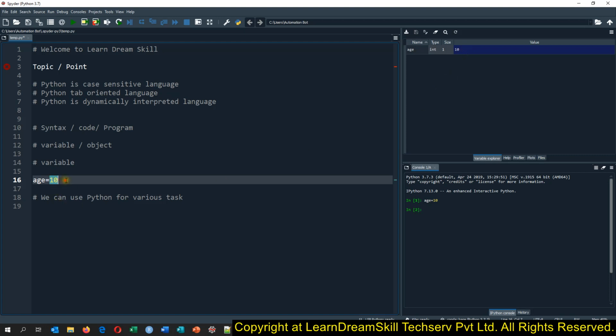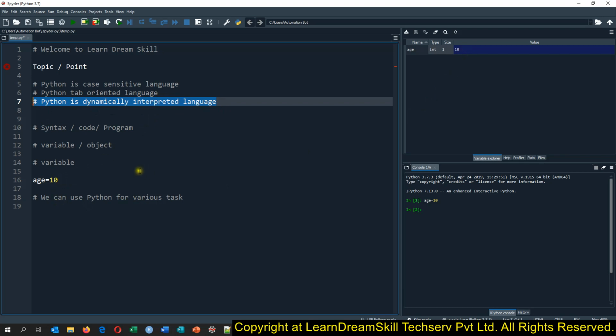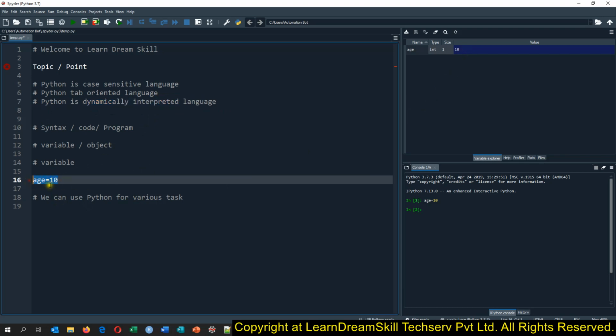Okay, so what I just wrote here: Python is a dynamically interpreted language. Whatever value you assign to the object or variable, Python will automatically detect which value we have assigned to this object. That is what it is doing. That is why we say it is a dynamically interpreted language.